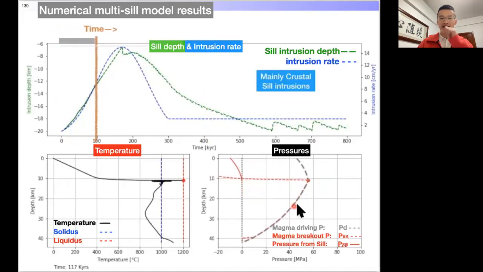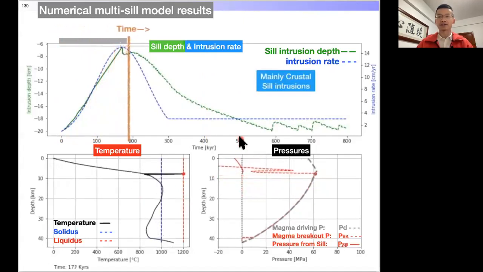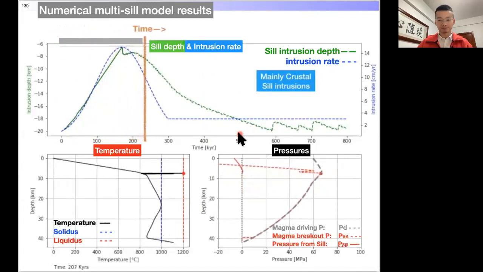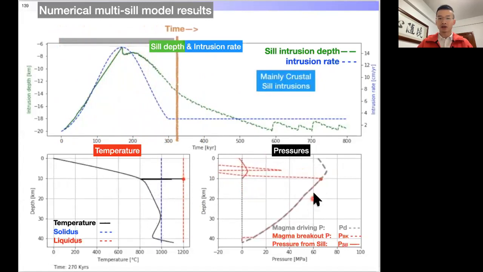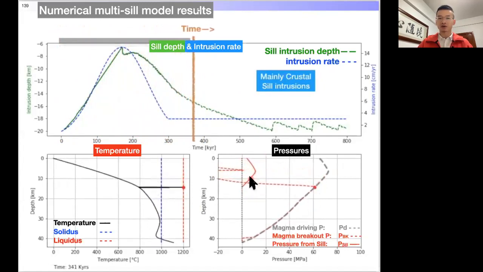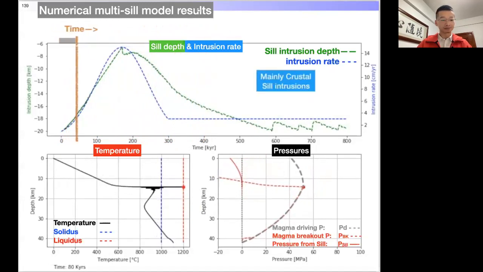Let's take a look at it again. So now it's mainly crustal sill intrusions. And as the sill goes back deeper, the replaced densified crust allows the overburden density to be larger, and then eruption could happen.